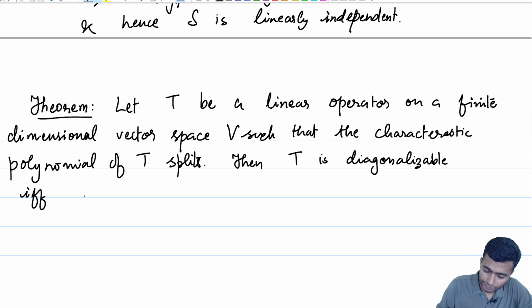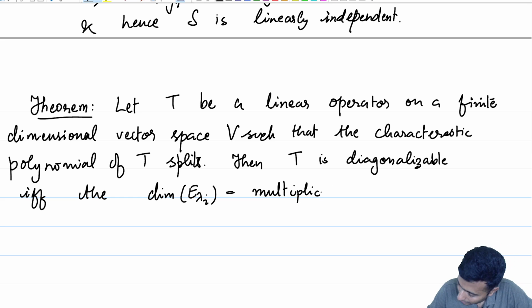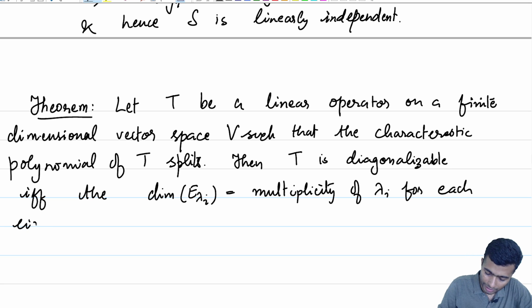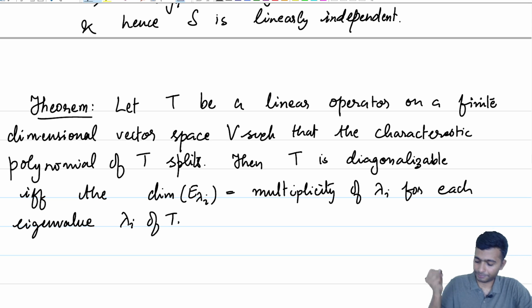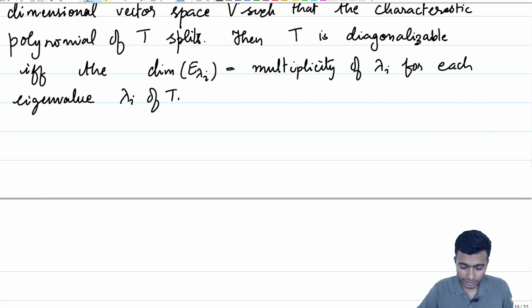if and only if the dimension of E lambda i is equal to the algebraic multiplicity of lambda i for each eigenvalue lambda i of T. So notice that it is an if and only if statement.